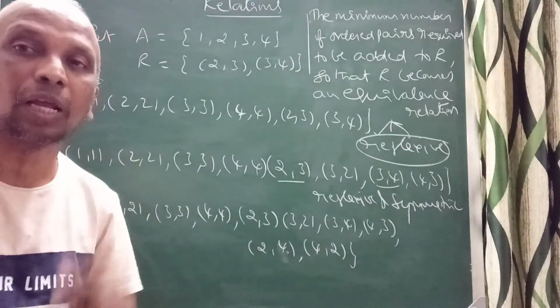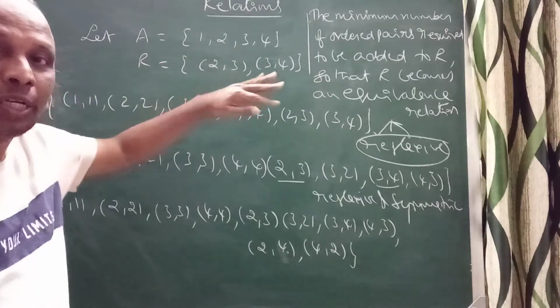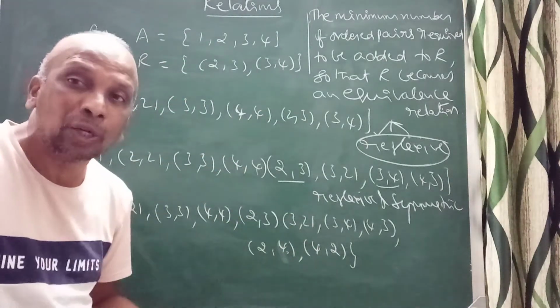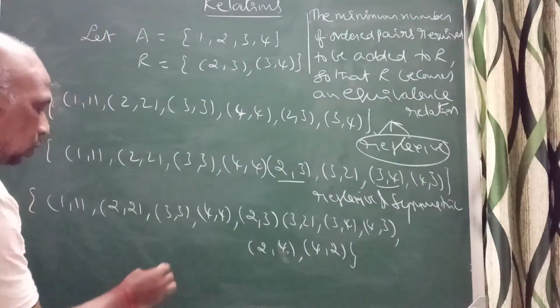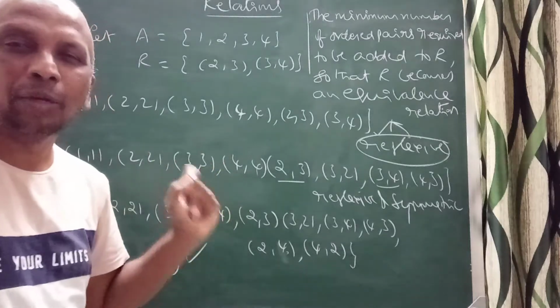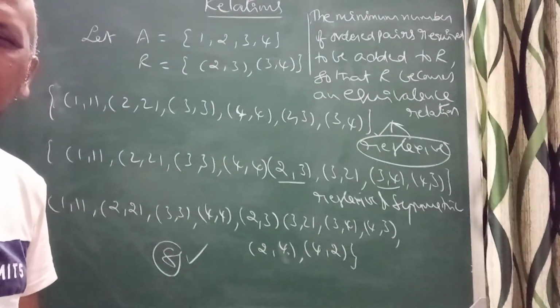8 ordered pairs is required. So here, to make this given relation into an equivalence relation, the minimum number of ordered pairs to add to R will be 8. So 8 ordered pairs are required. That will be your answer for this.